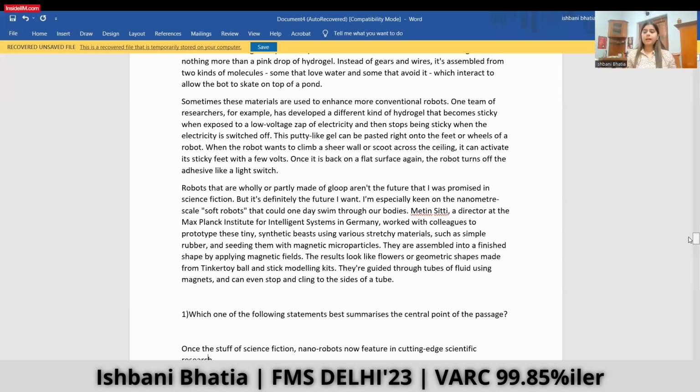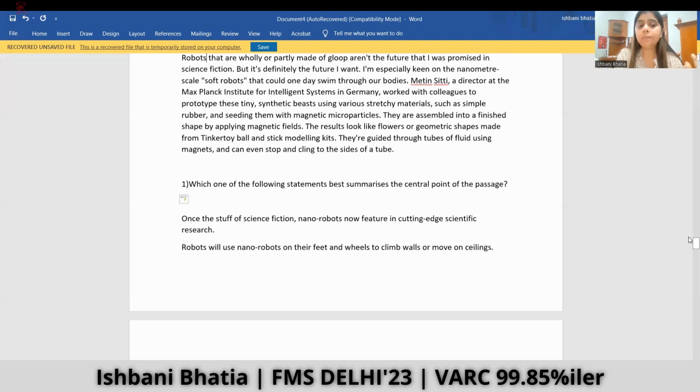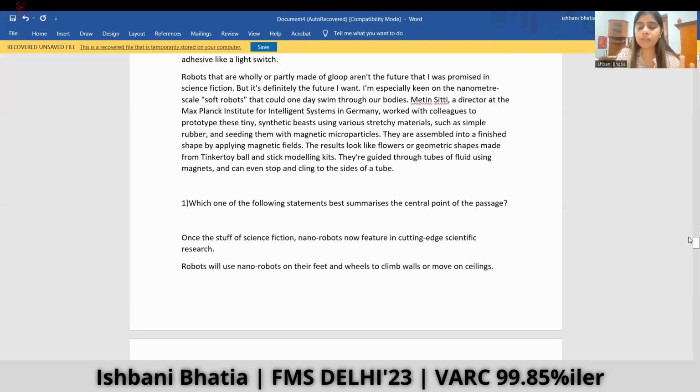So in the last paragraph, we have seen the author has mentioned how hydrogel possesses properties like having hydrophobic and hydrophilic substances, and it has properties to stick to surfaces. And now the author is further mentioning that it can stick and it can also be used to enhance the power of the conventional robots we have, instead of forming a new robot itself. So that's how we are going to increase the power. So till now we have seen that the author says there might be a possibility in the future that these hydrogel robots can go into our bloodstream, clean the pollutants, and thus be beneficial to humanity.